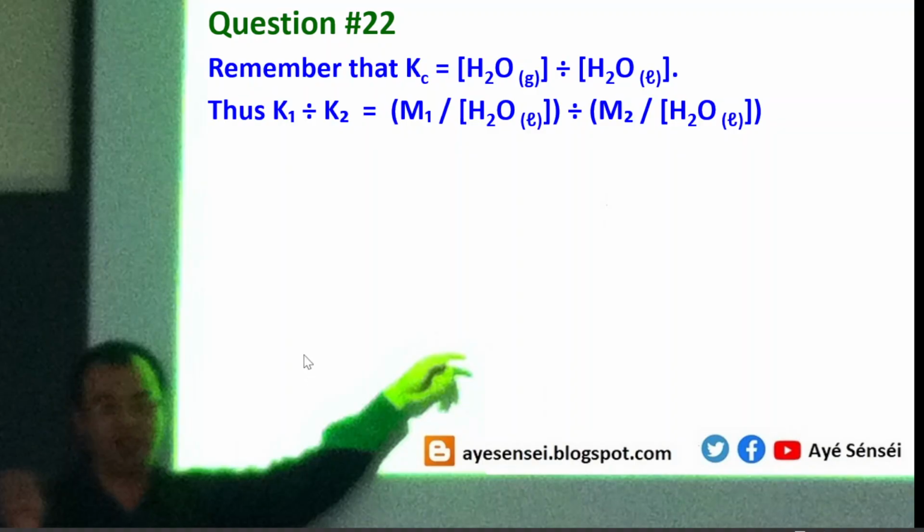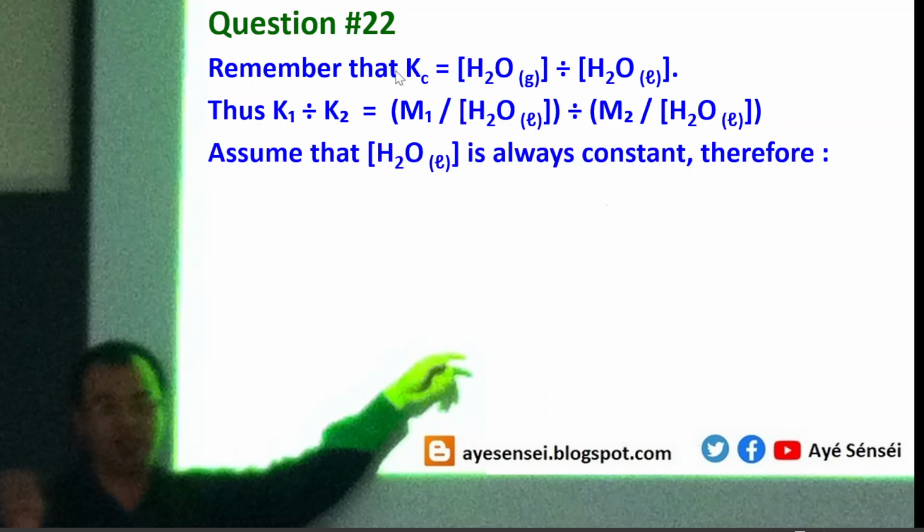So K1 over K2, meaning that we have this correlation, and then assume that the concentration of water in liquid form is always constant to simplify calculation, then we can get this.